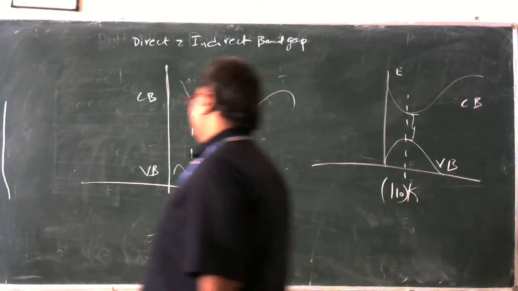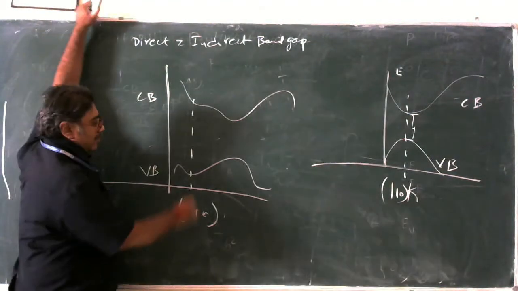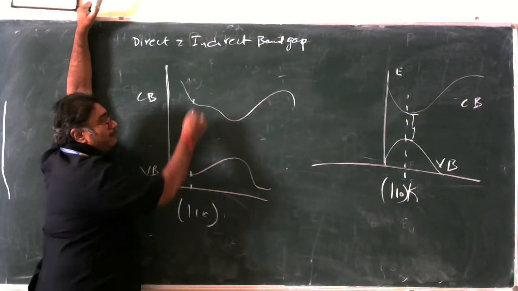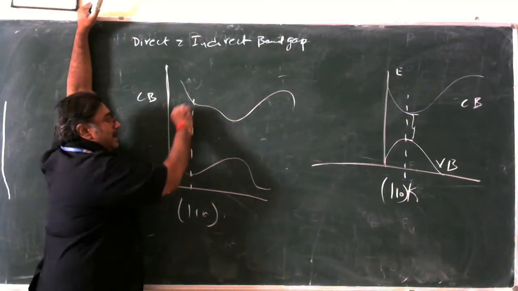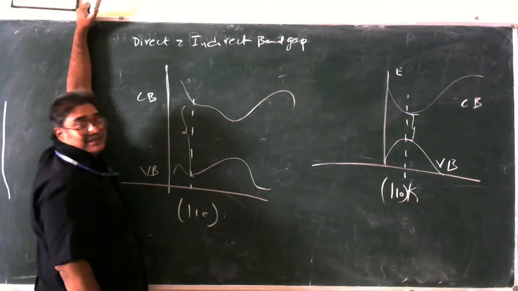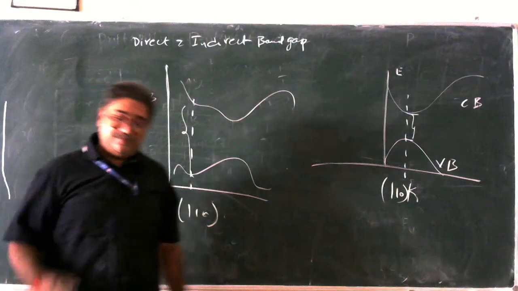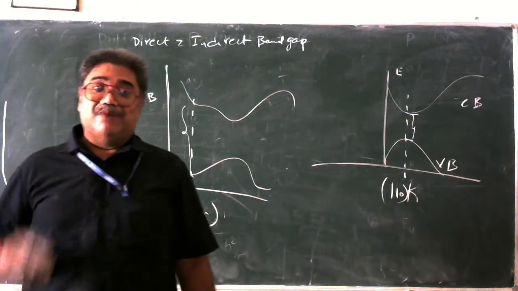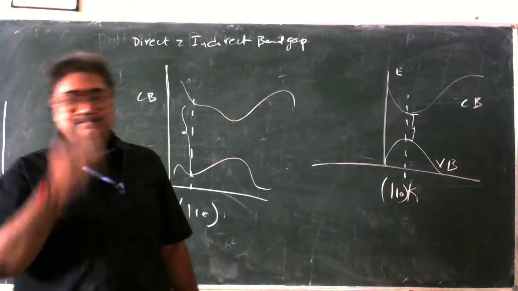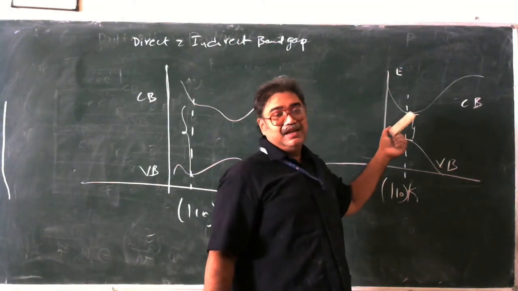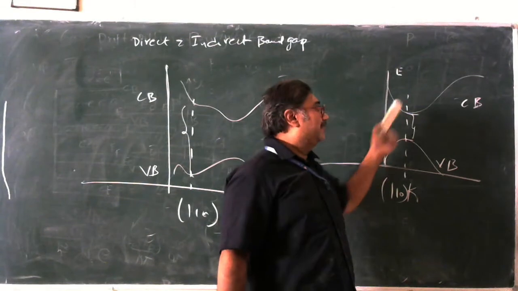But in the other case, the top of the valence band is far away from the bottom of the conduction band. They are at a maximum distance. When the distance is maximum, what happens? The electron requires a huge amount of energy to jump from the valence band to the conduction band. But here, because the distance is minimum, the electron quickly jumps from the valence band to the conduction band.